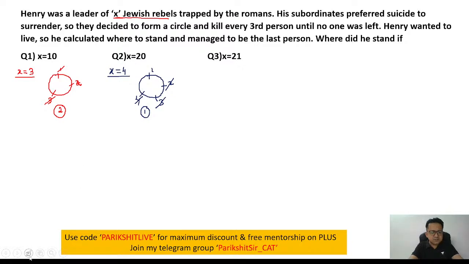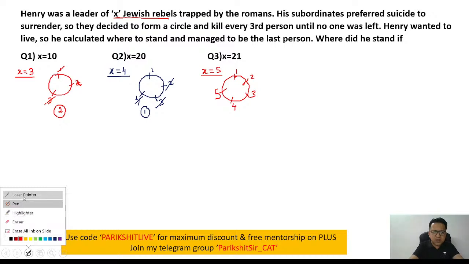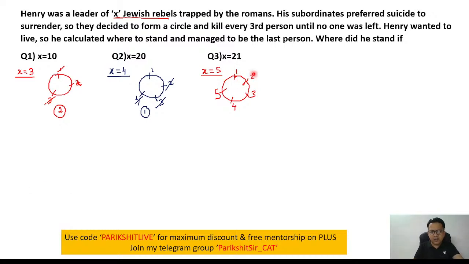Let's maybe do another two or three. If x is equal to 5, what happens? Let's continue the game. Let's say there are 5 people: 1, 2, 3, 4, 5. Again, let's start counting. Initially, what will happen? Person number 3, 1, 2, 3.